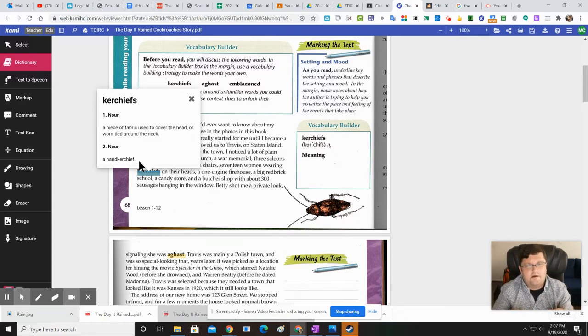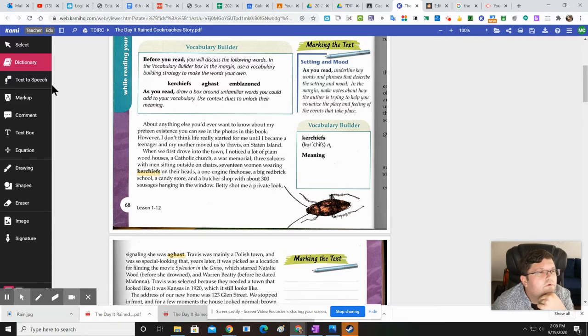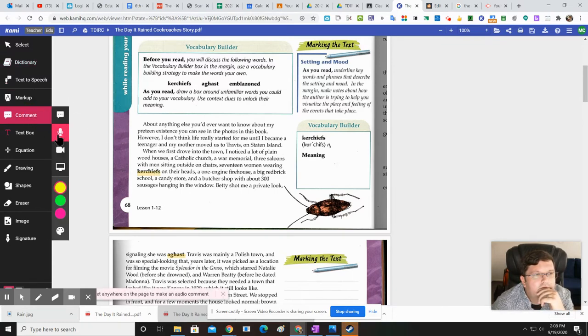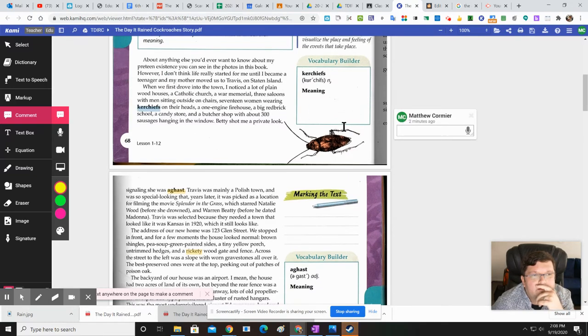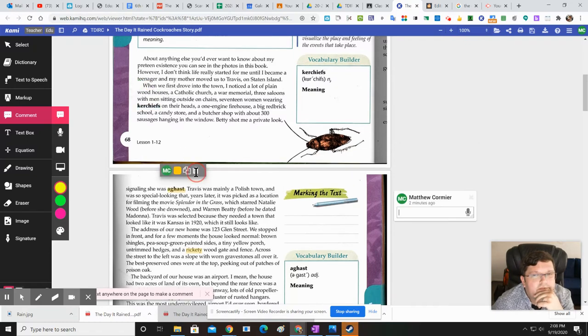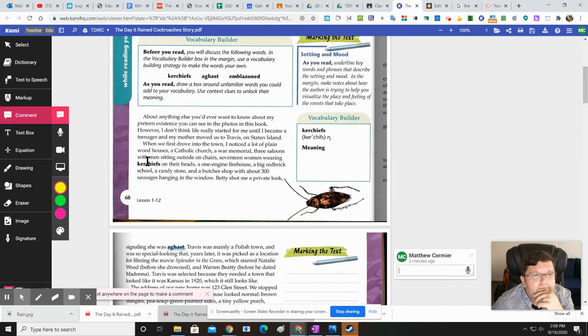I can't just type that out. I have to use my words. So here's what I'm going to do. I am going to make a comment. So I'm going to go here into text comments. I'm going to go ahead and click on this. And there should be a little thing right here. Convert to comment. There we go. So you're going to go over each one and click on the little voice bubble that pops up. That gets you comments each time.